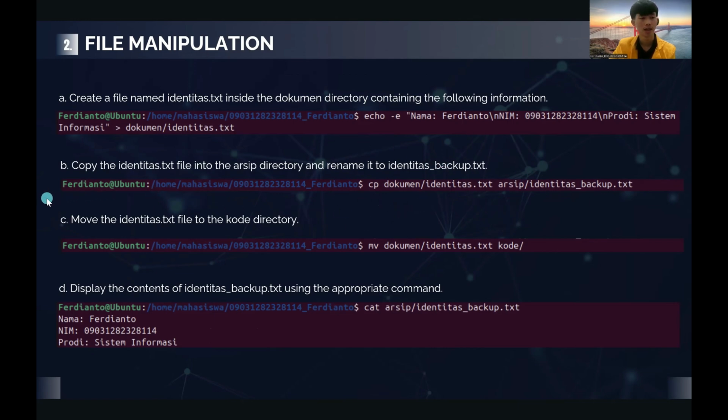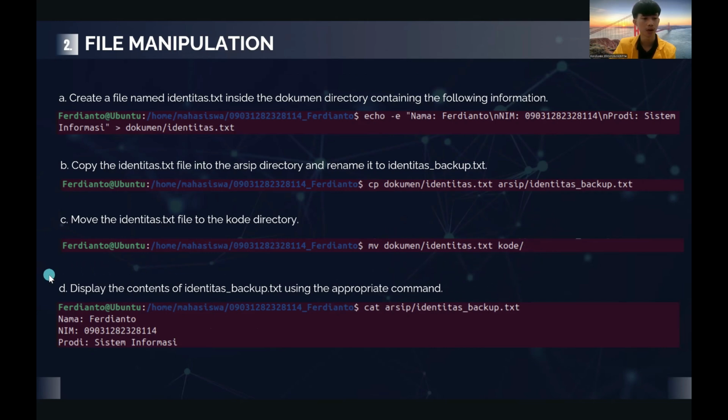Okay, and C is move the identitas.txt file to the code directory. So we use the command mv, which means move, from the document/identitas.txt file to the code directory. So we move the identitas.txt file from the document directory to our code directory.